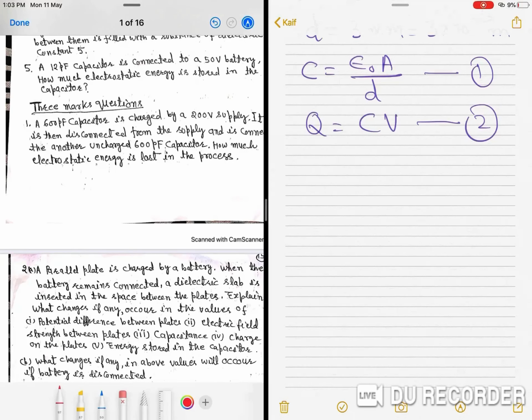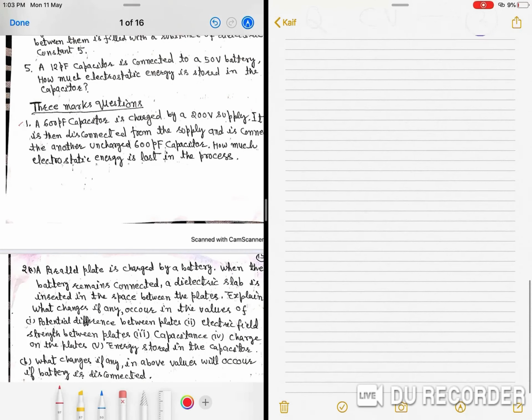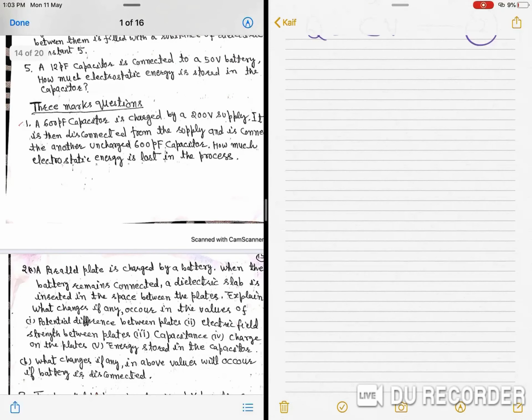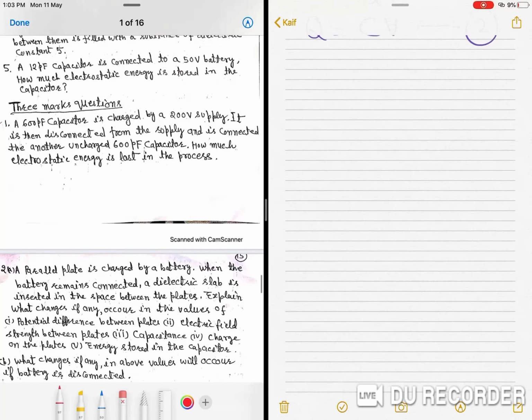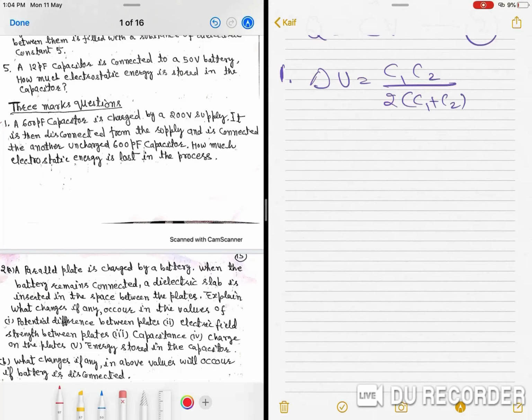Questions of 3 marks. I will give hints. Question 1. A 600 picofarad capacitor is charged by a 200 volt supply. It is then disconnected from the supply and connected to another uncharged 600 picofarad capacitor. How much electrostatic energy is lost in the process? As we have discussed in the lecture, the energy loss is equal to C1 C2 upon 2 (C1 plus C2) times (V1 minus V2) whole square. You know C1 and C2.